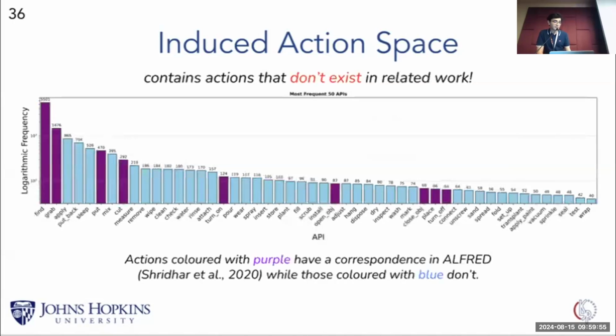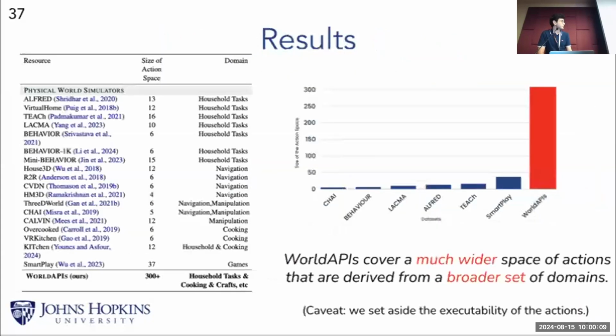And now you can see the contrast between the world APIs and related work. The world APIs that have a similar action in related work are colored with purple, whereas the unique world APIs are colored with light blue. At the end, our approximation leads to an action space that consists of more than 300 unique actions.